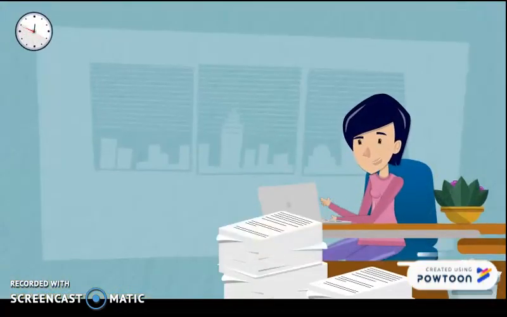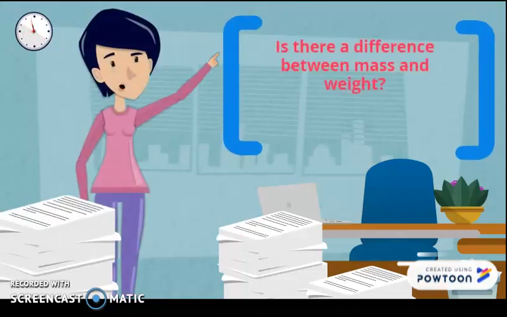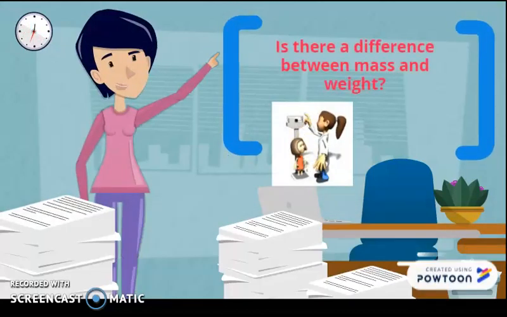If the gravity is high or low, big or small, who will describe it or who will measure it? It is the weight. Okay, we usually use weight in our daily life, but is there any difference between mass and weight? Let's see.